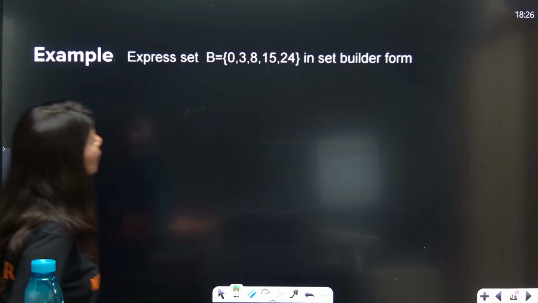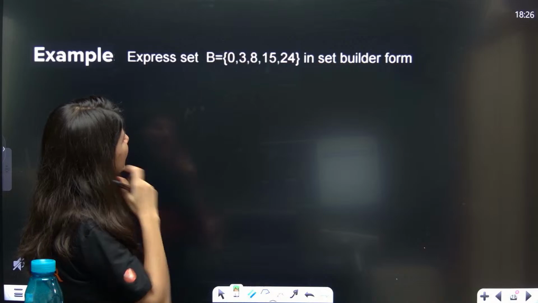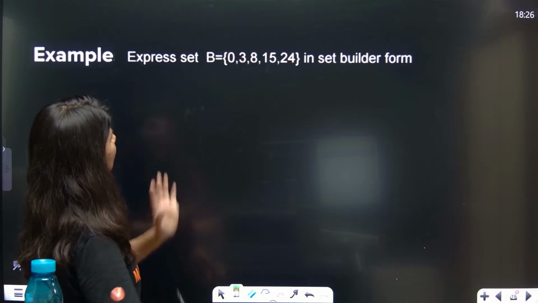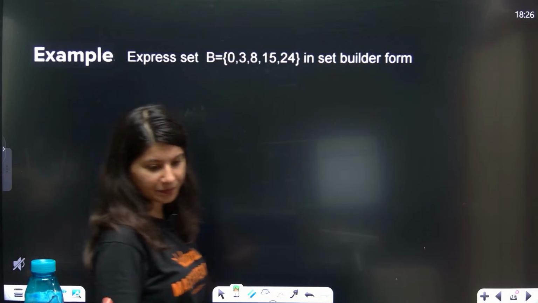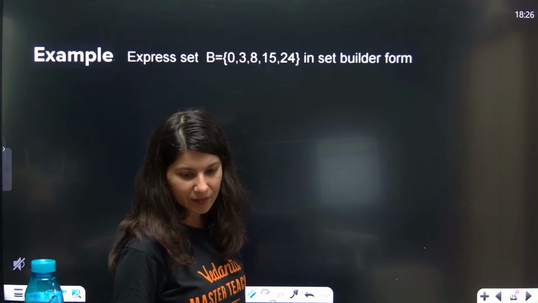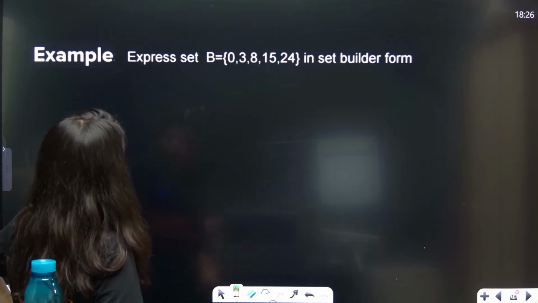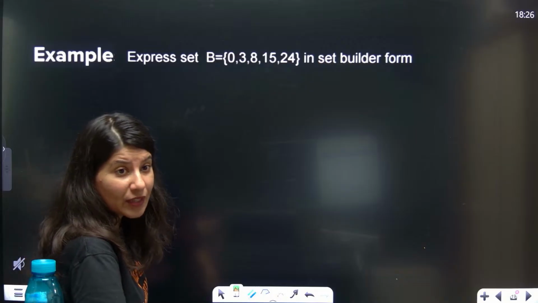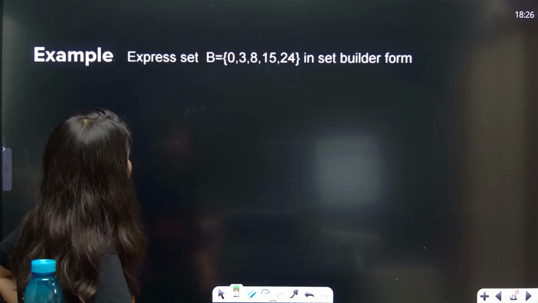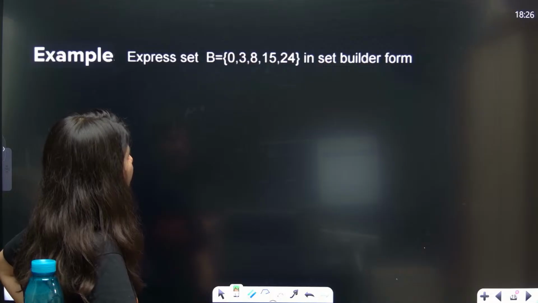Okay. So over here, we need to write it in set builder form. How to write? We need to form a pattern. Okay. Now think about it. Think out of the box. How will you get 0, 3, 8, 15, 24?